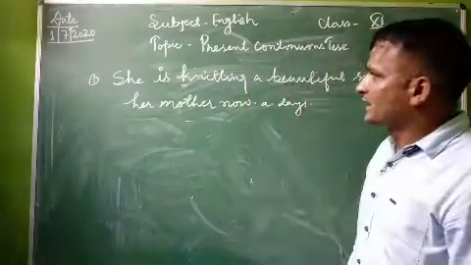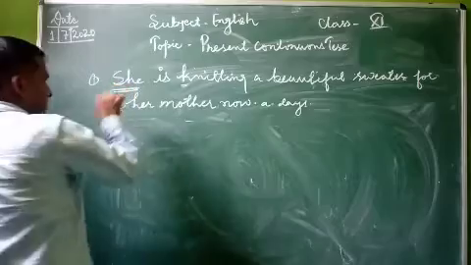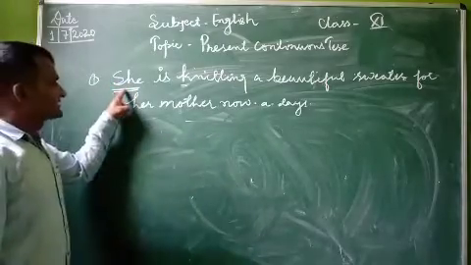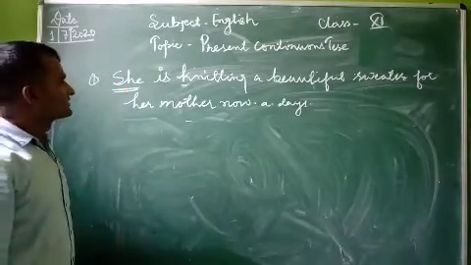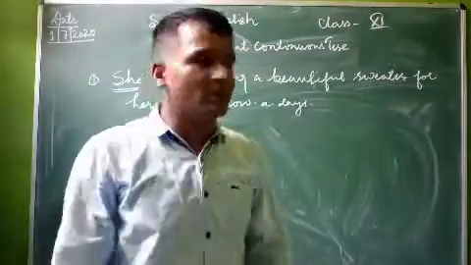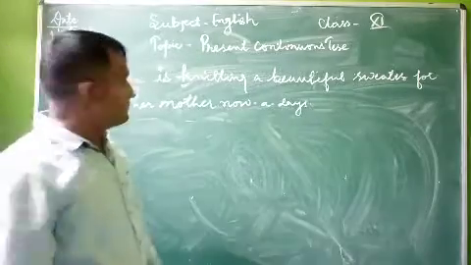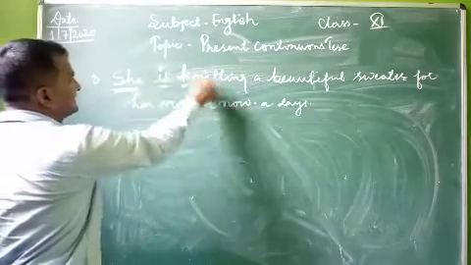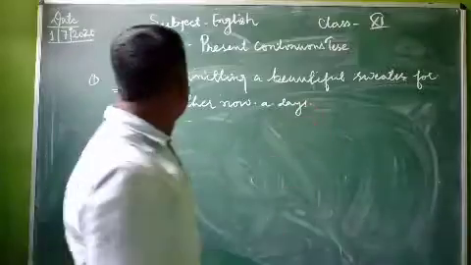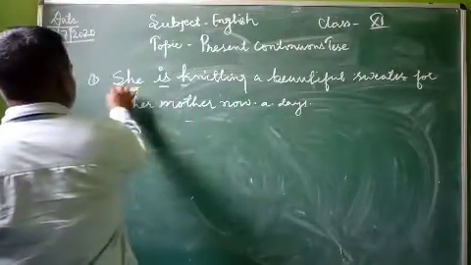You have to identify the subject. Which type of subject is this? Your subject she is a singular subject. So we have already discussed that if the subject is in singular number, we have to use is with the ing form of the verb. Like that, she is knitting a beautiful sweater for her mother nowadays. Here your subject is she.